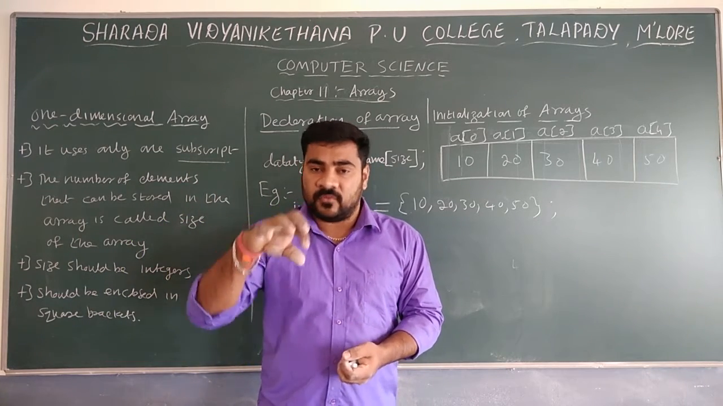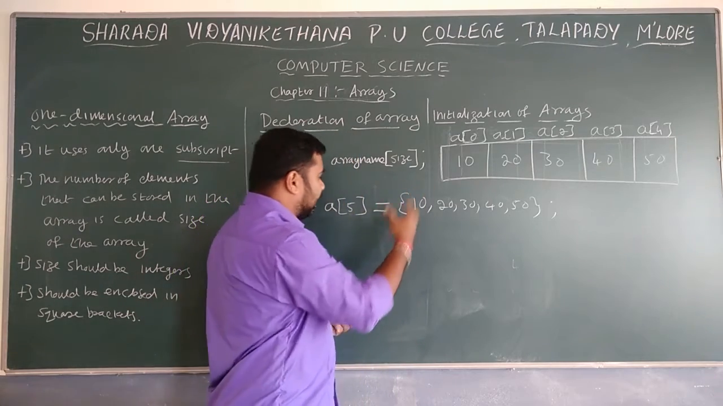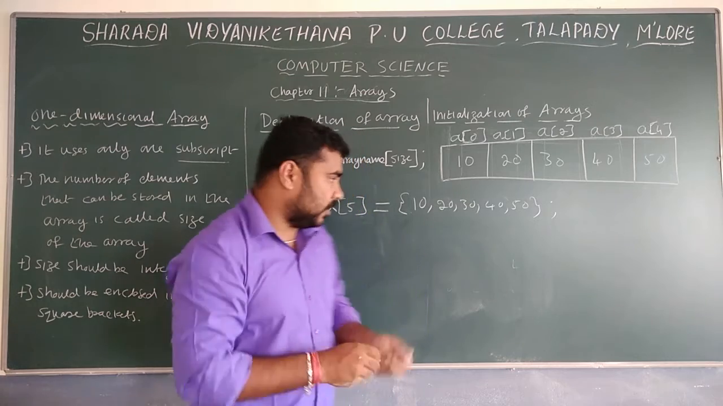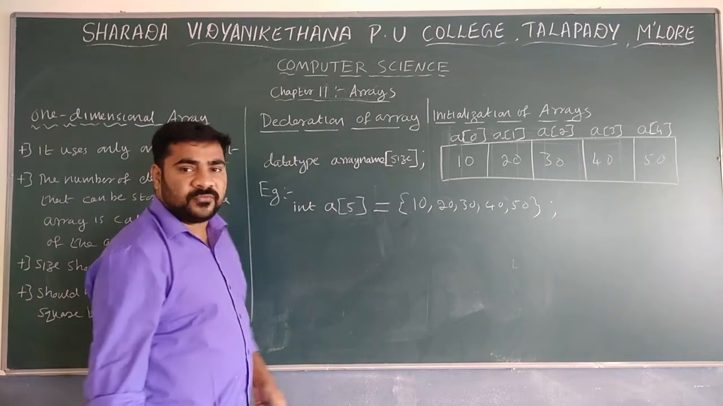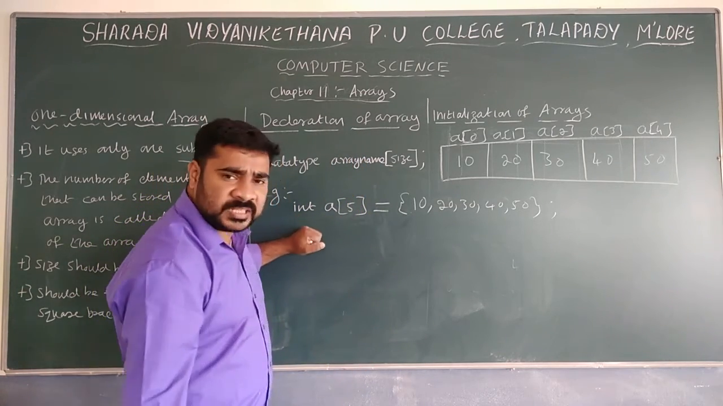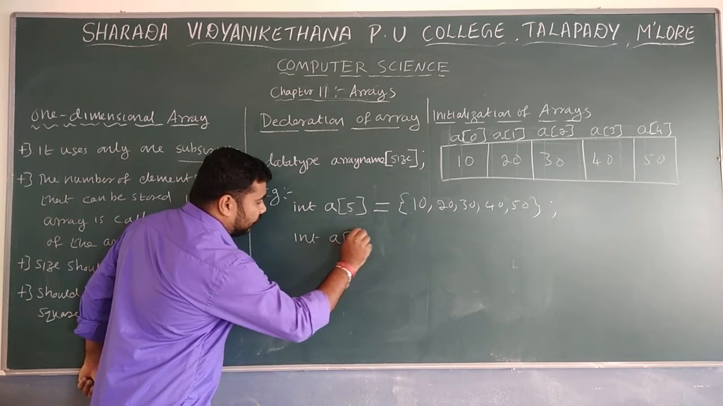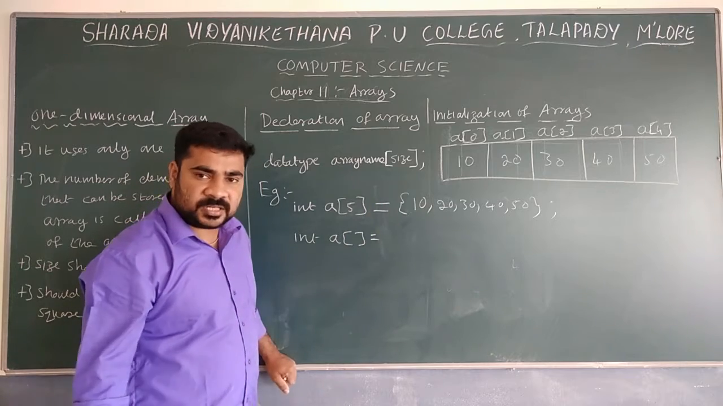Error will come. So whenever you are going to initialize an array, you have to check what is the total number of elements. This is one method of initialization. Second method of initialization. We are going with the second method. Same as already, here in A of, no need to mention the size.